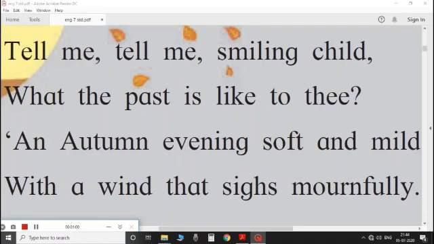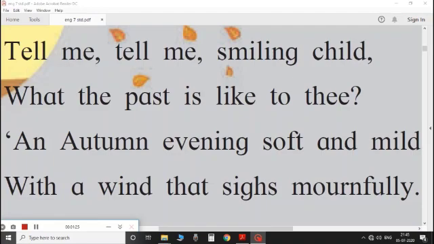Autumn is a season popularly known as Patjhad or Sharad Rutu in India, where all the dry leaves shed down from the trees. The weather is very pleasant during this time. So he says, an autumn evening which is soft and mild, that is very gentle, the memories are very sweet.